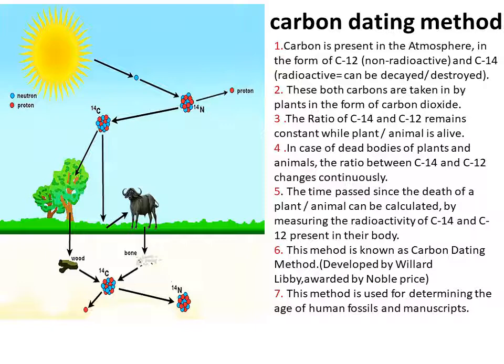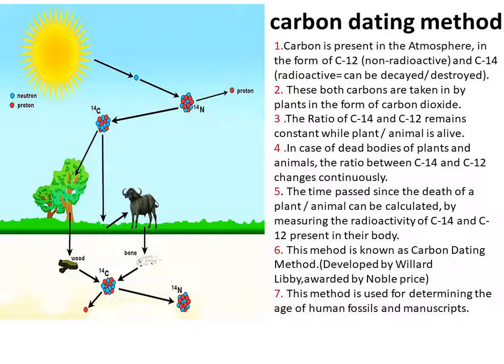Now, carbon is present in the atmosphere in the form of C12 and C14. C12 is non-radioactive and C14 is radioactive. These both carbons are taken in by plants in the form of carbon dioxide.